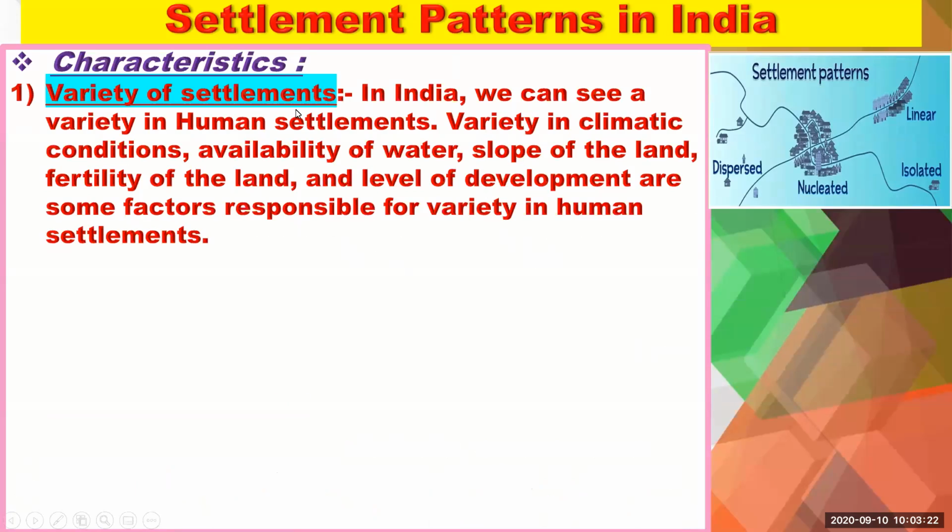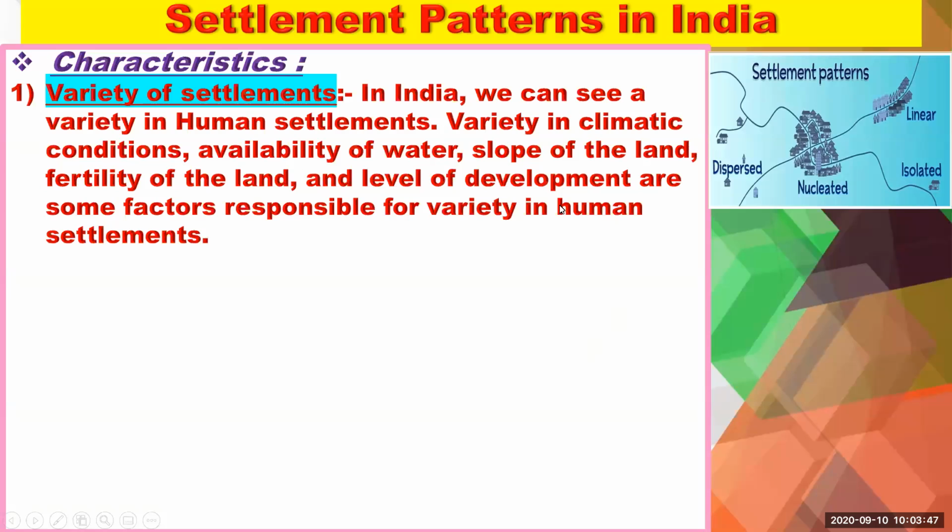Climatic conditions, availability of water, the slope of the land, fertility of the land, and level of development are some factors responsible for variety in human settlements. Means these are the causes behind the variety of settlements.